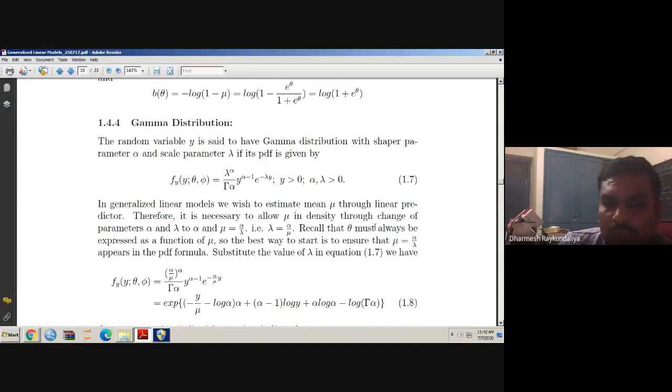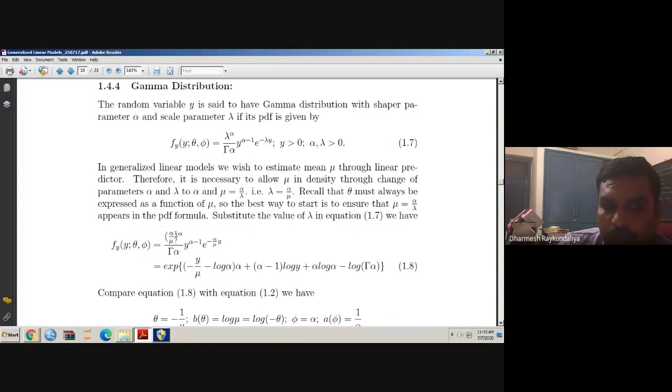Just substitute into equation 1. What we will get: alpha by mu raised to alpha, upon gamma alpha, y raised to alpha minus 1, and e raised to minus alpha by mu y. Try to write it in the form of the exponential family. Here it is already in the e power, so we can write minus alpha by mu y. If I take alpha common, we have written minus y by mu, and here, if we write in the form of the log, it is alpha into log alpha by mu.